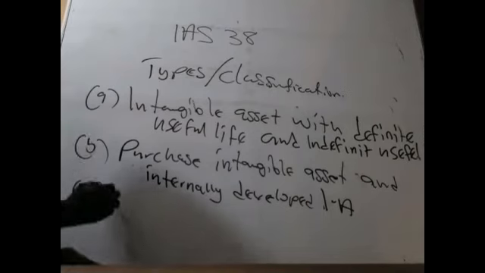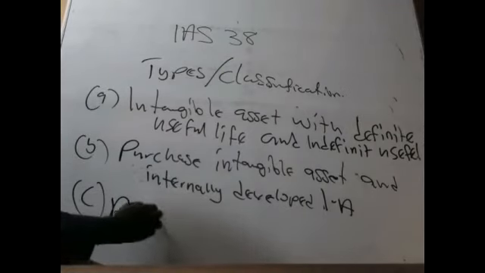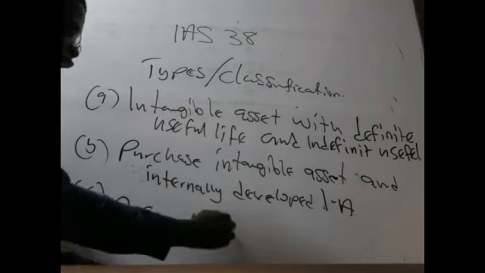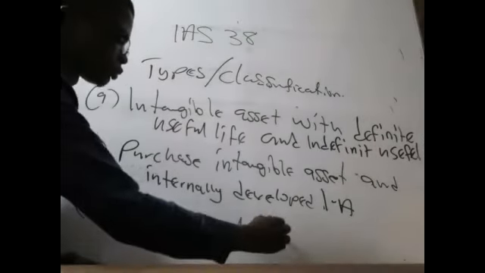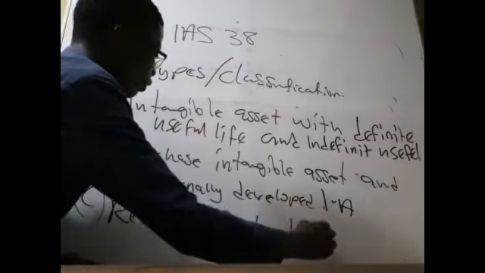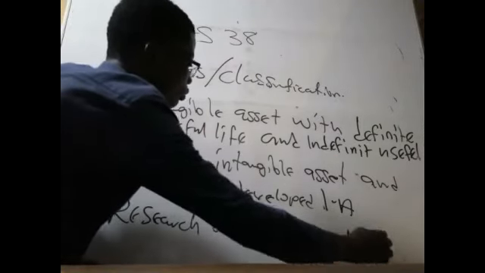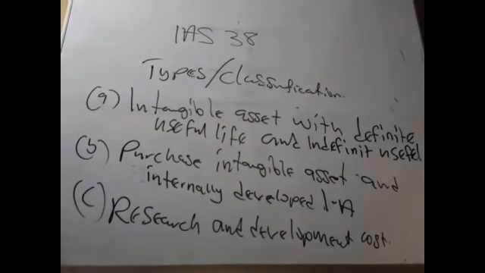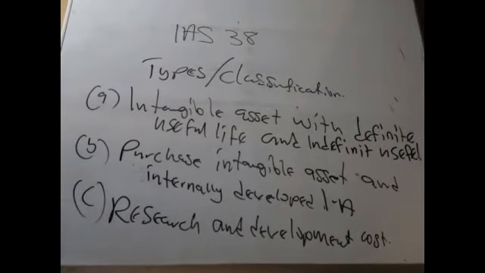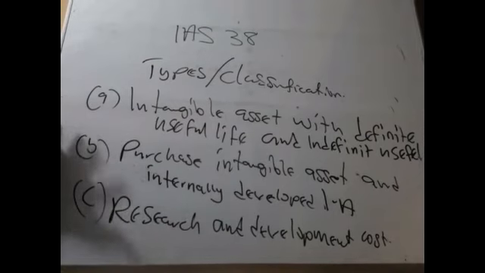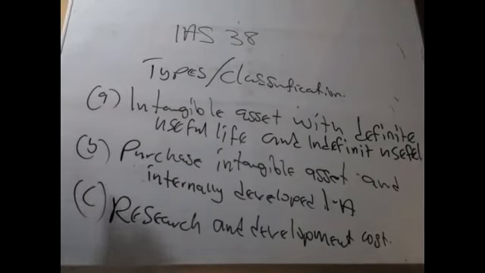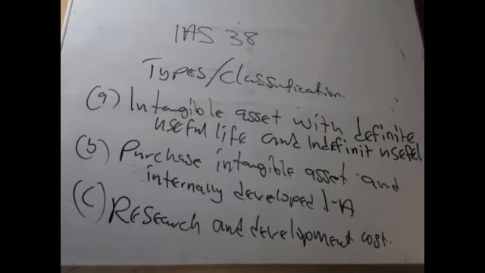The last one is research and development cost. So there are three special intangible assets that we should know how to treat. They come with a little issue, a little challenge, and that is what we need to know. If we really understand these three areas, we will sleep well about intangible assets.